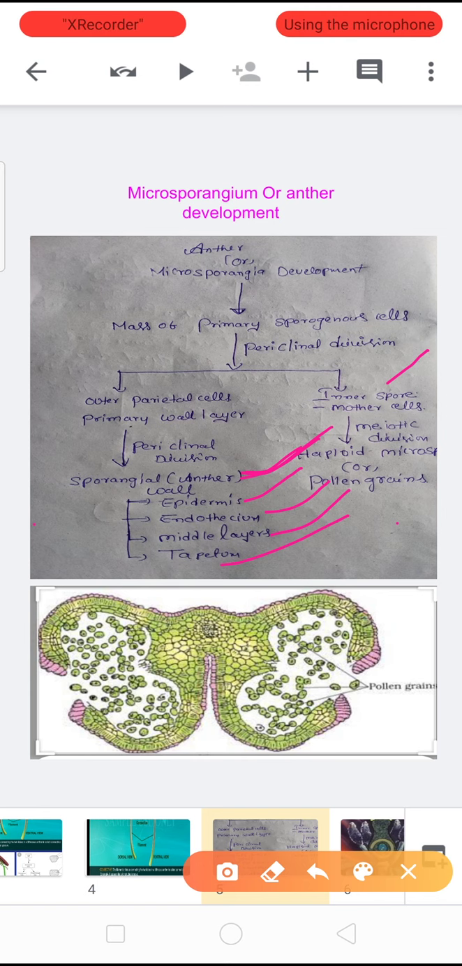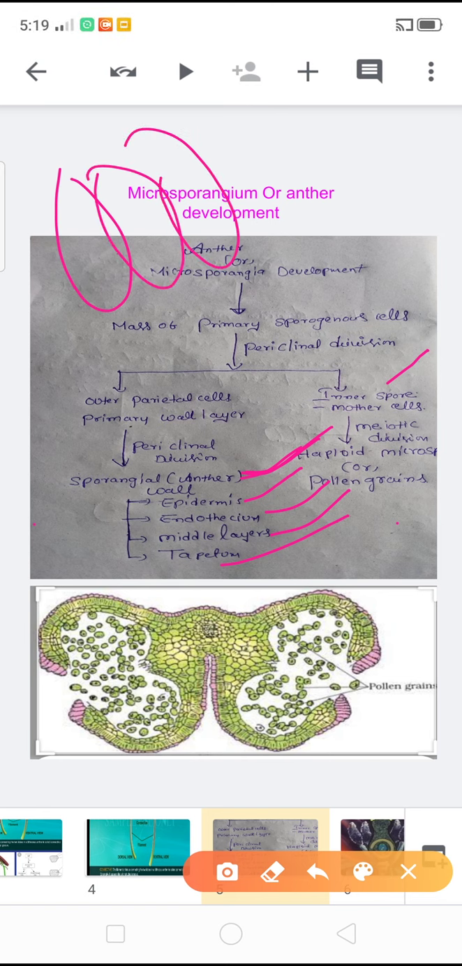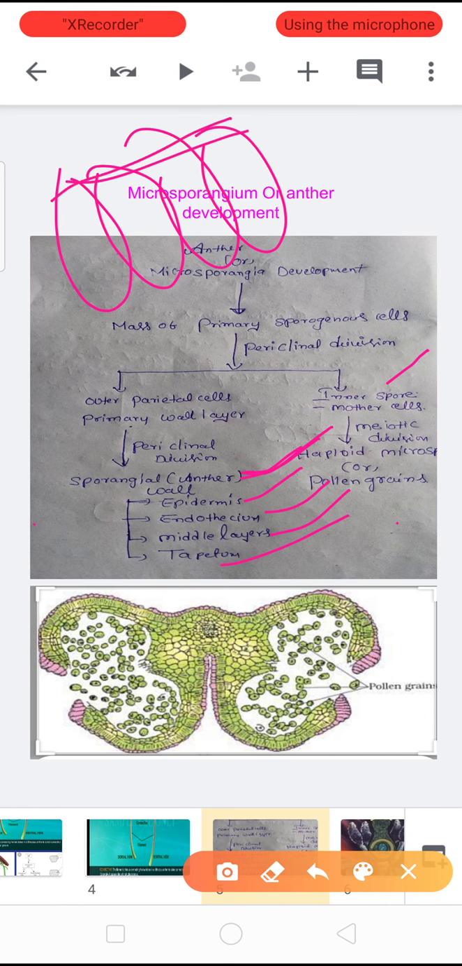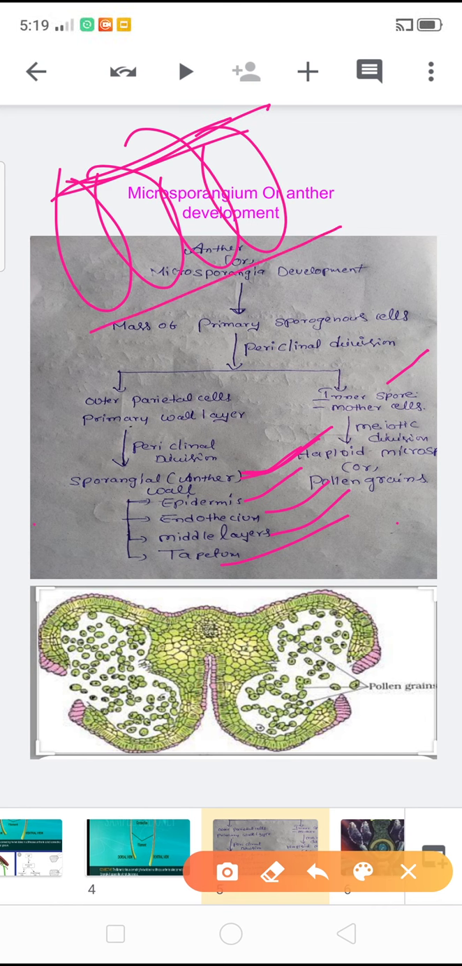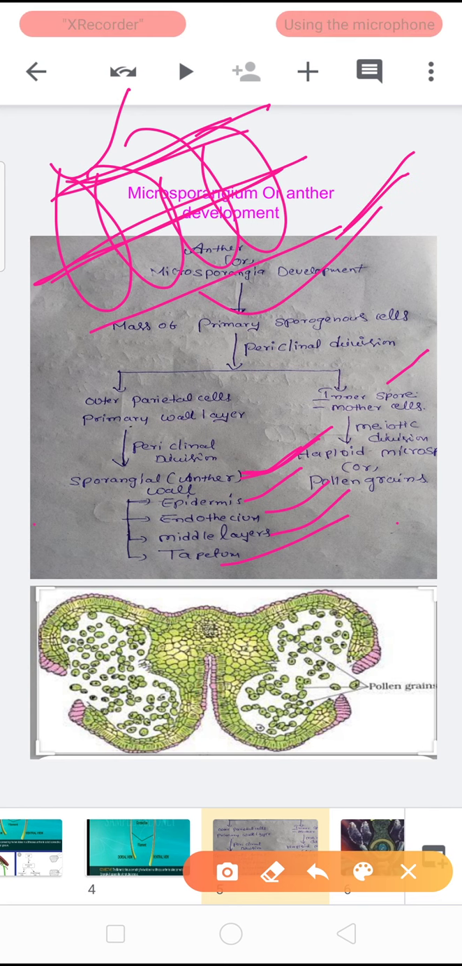Once again, we see development of anther. A mass of primary sporogenous cells takes periclinal division. Periclinal division means a group of cells called tissue, having upper surface and lower surface, and the division takes place parallel to them. After periclinal division, it produces outer side parietal cells and inner side spore mother cells.